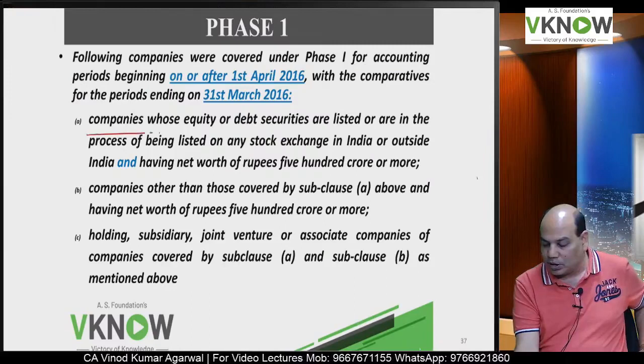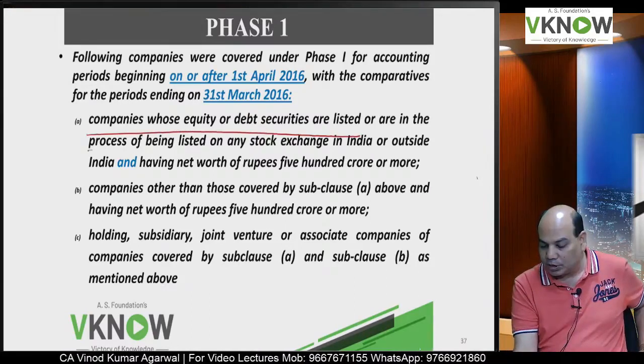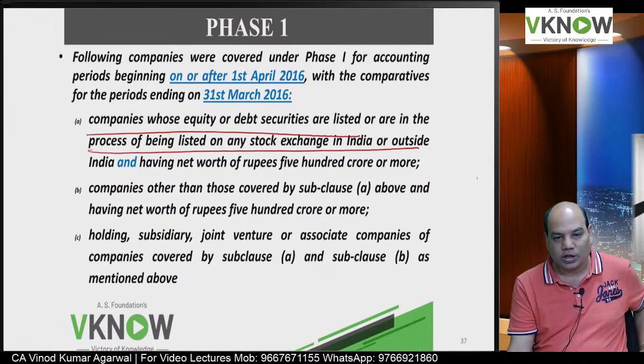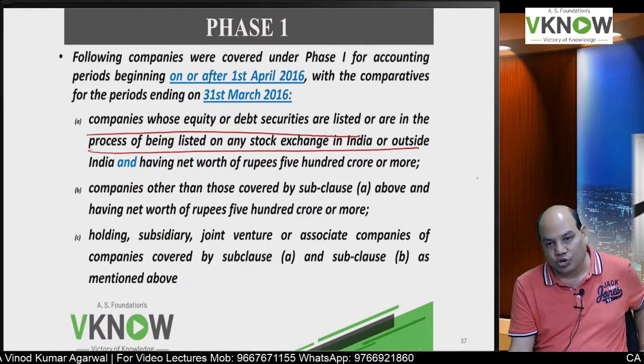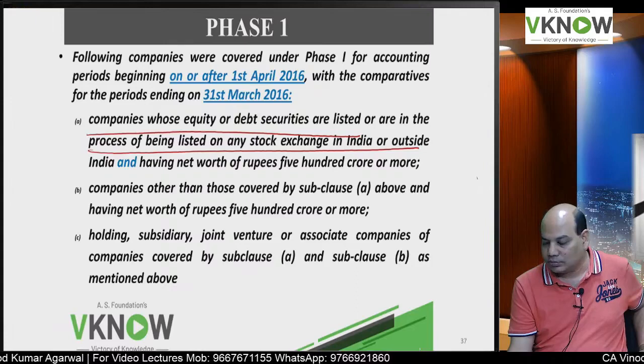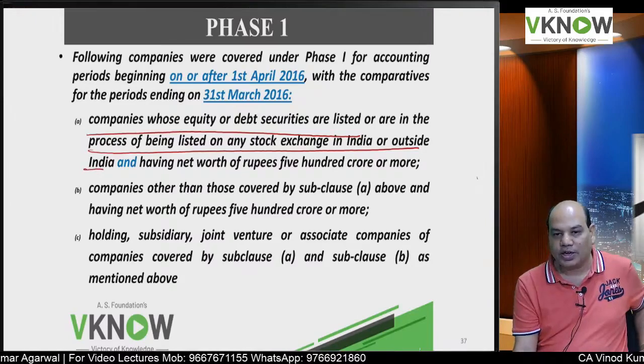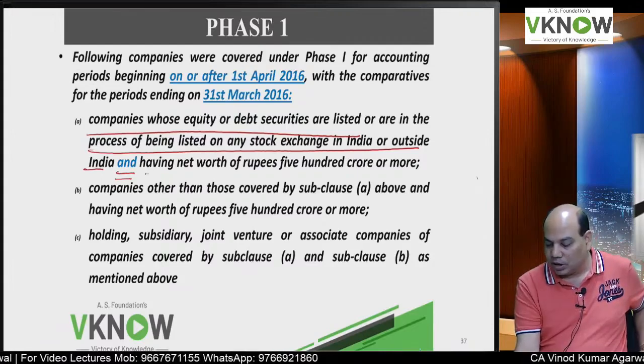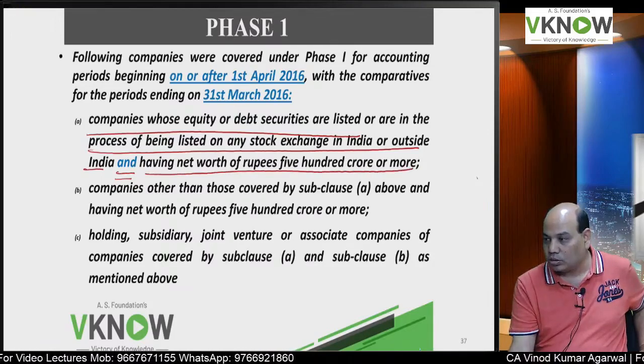First is, in simple terms, a listed company or a company in the process of listing. How to remember? Listed or in the process of listing, whether in India or outside India, and having a net worth of 500 crore rupees or more.